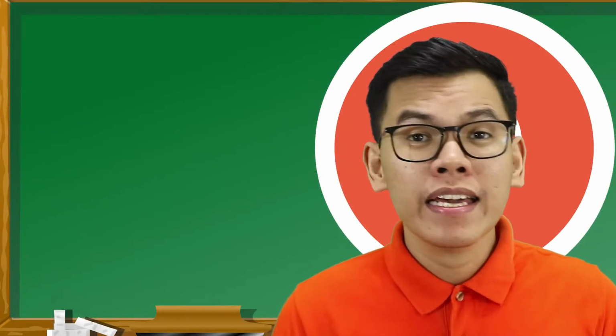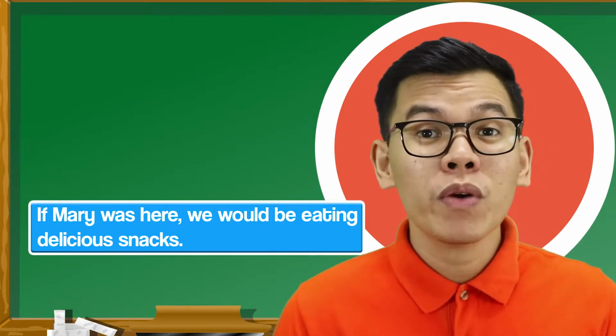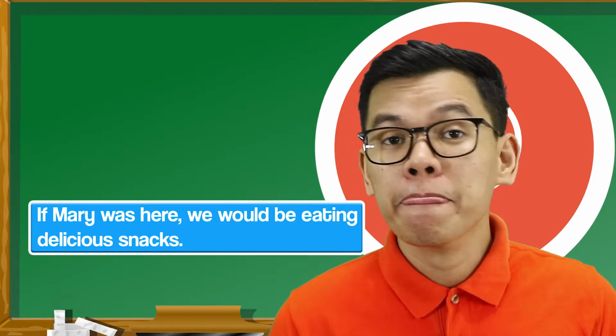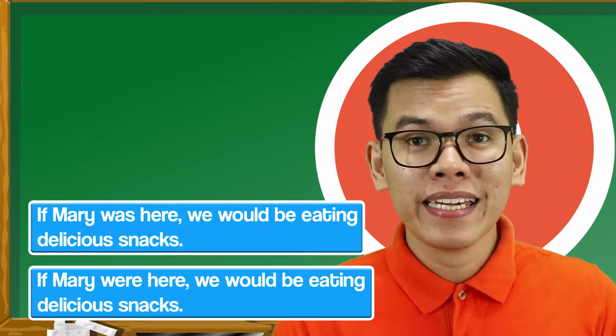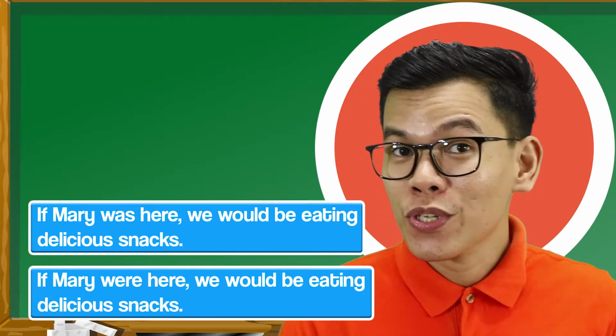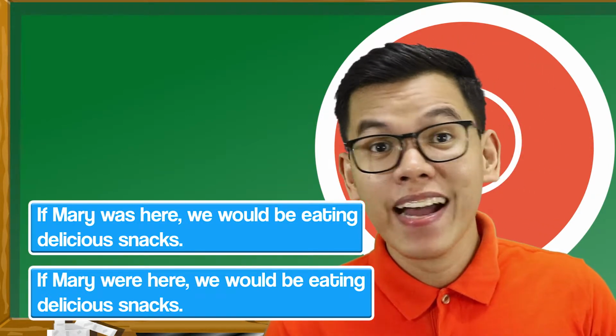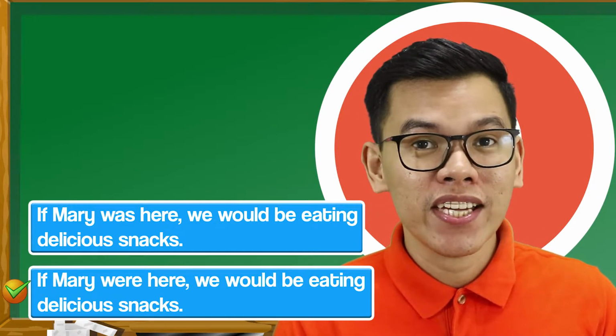Number 1, if Mary was here, we would be eating delicious snacks. Number 2, if Mary were here, we would be eating delicious snacks. Which one do you think is the correct answer? Right, it is the second sentence.